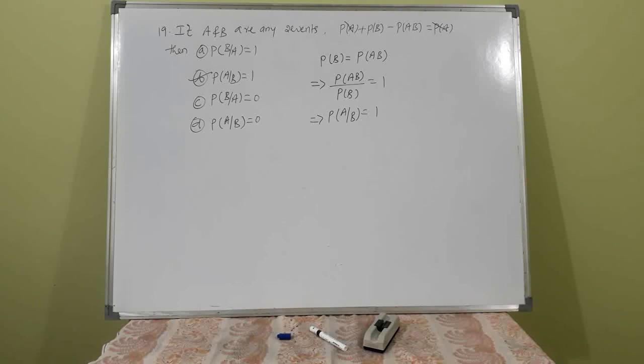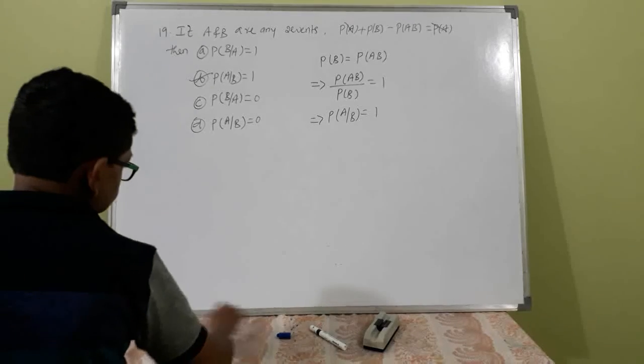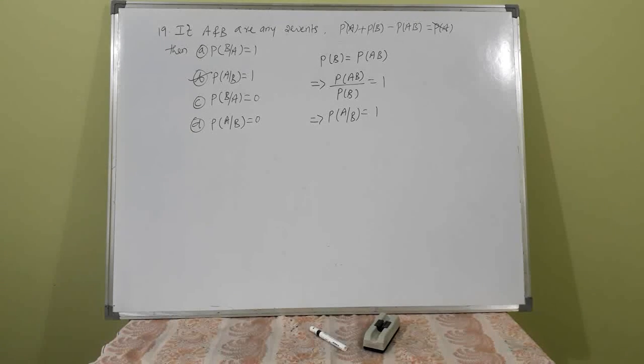So this completes the discussion of probability theory. What shall I do? Shall I consider three-dimensional geometry and then the calculus part, or shall I start with the calculus only?